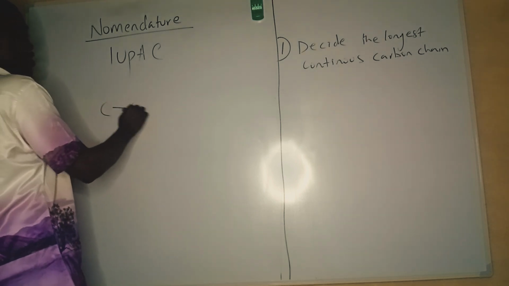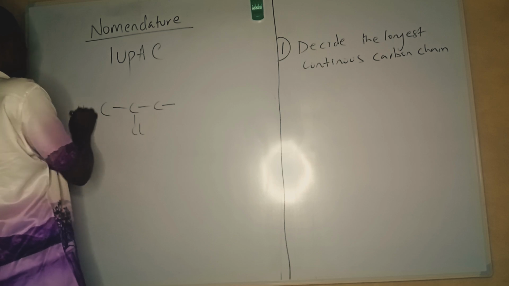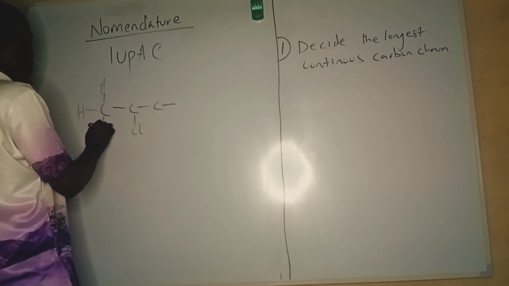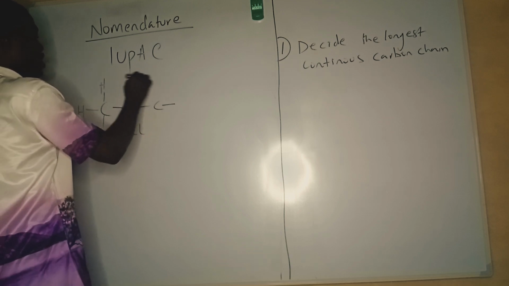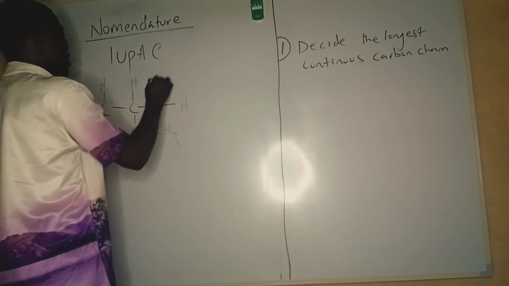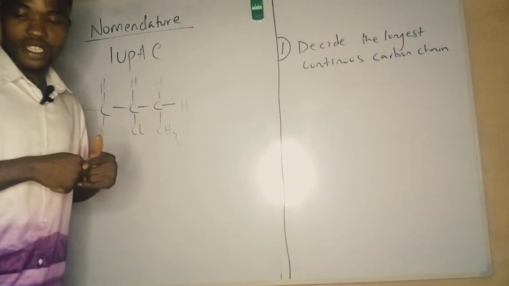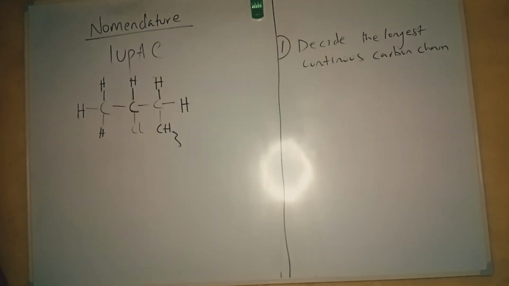So I have Cl, I have, let's say, H, I have Cl, let's say H, I have CH3, I have H, I have H. So let's quickly decide that first. If you watch very well, this compound on the board is quite simple but interesting.